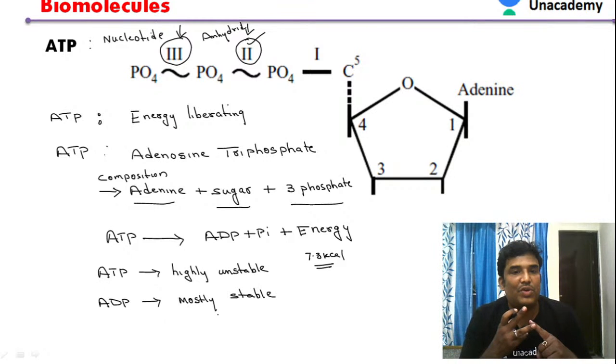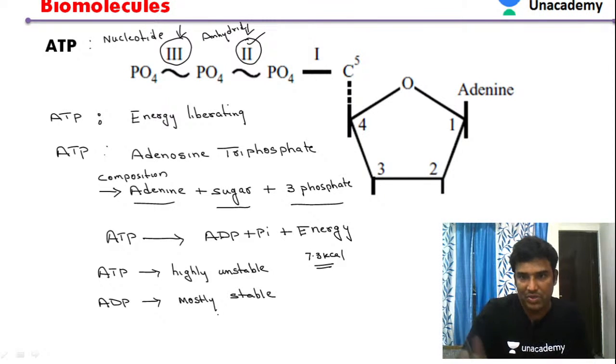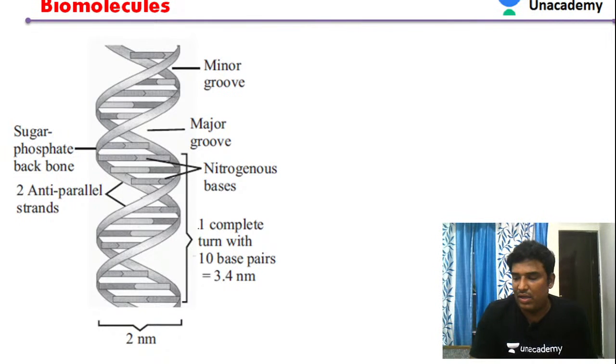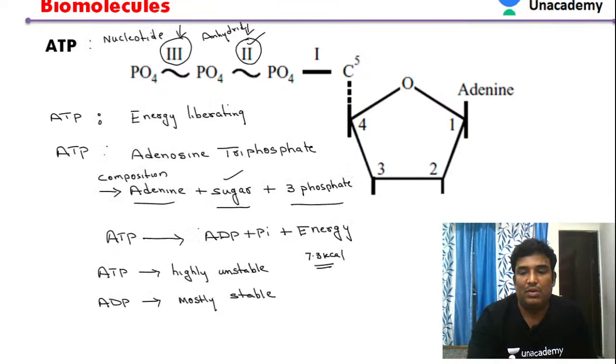So ATP is adenosine triphosphate. It is composed of adenine plus sugar plus phosphate. ATP is an energy liberating molecule. So that is about ATP. You can see here we also have sugar, which is a deoxy sugar. We'll see the structure of DNA in the coming class. So that is about today's class.